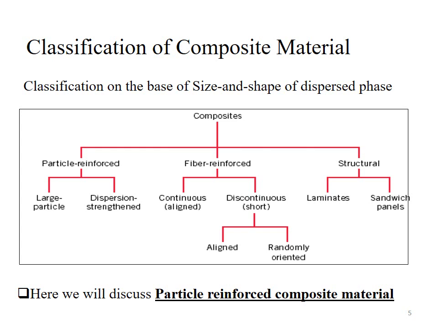One is called laminates, which means the composite material will be present in the form of layers. The other type is sandwich panels. Here in this lecture we will discuss particle reinforced composite material in detail.